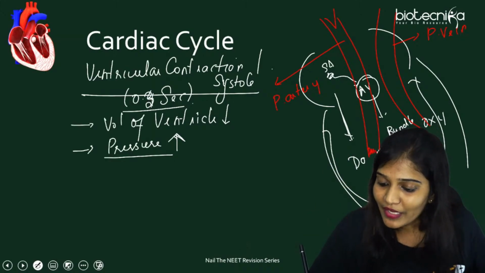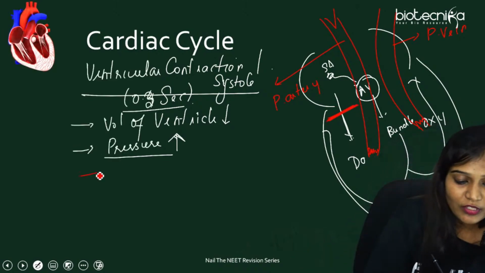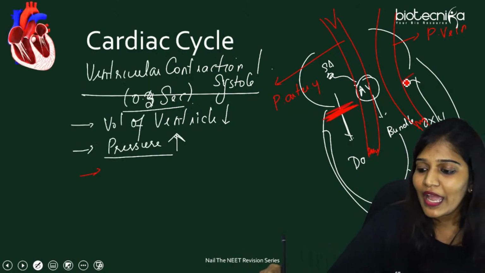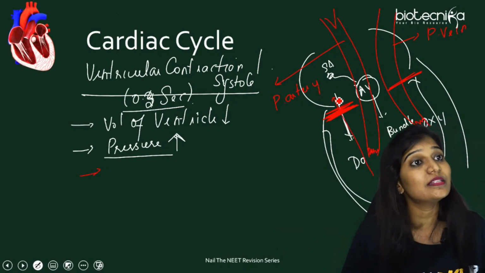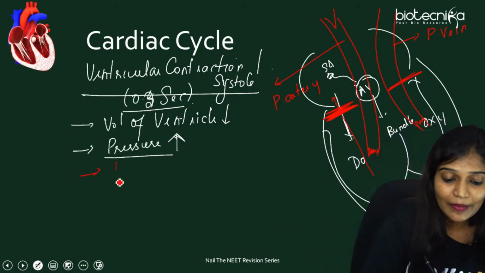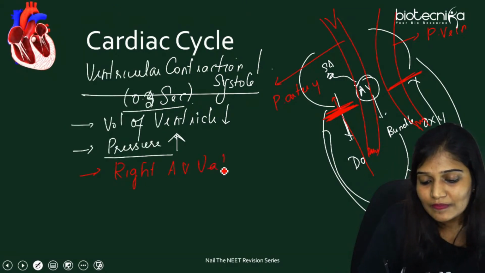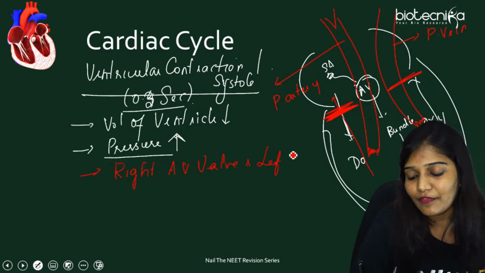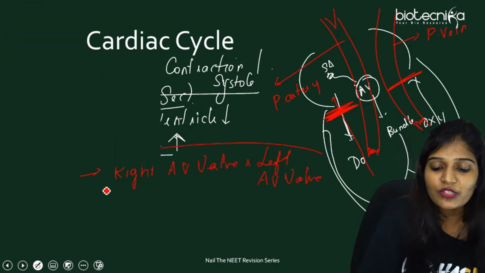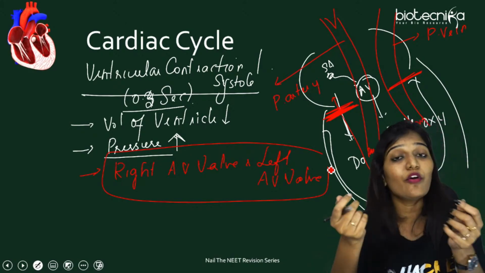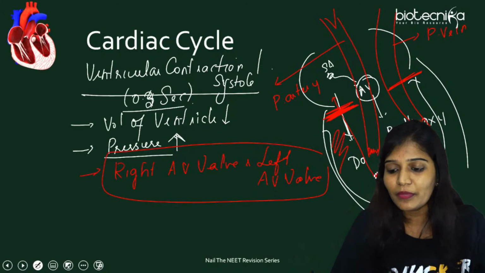At that time, the right AV wall and the left AV wall will close, because the blood should not go in this region, as it would be backflow of blood. So the right AV wall and the left AV wall, or we can say the tricuspid wall and bicuspid wall, close suddenly, because that's where the chordae action takes place. They pull them down and prevent the blood from going back again.